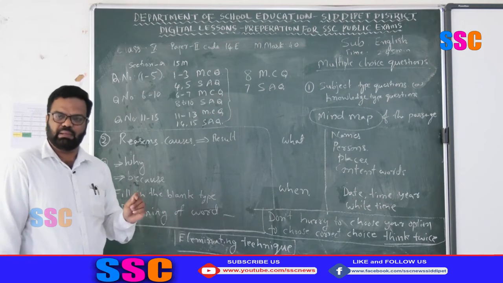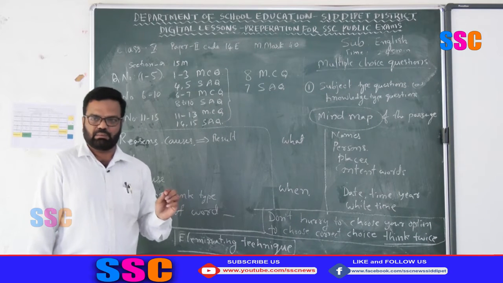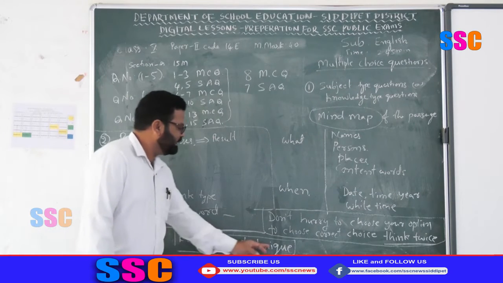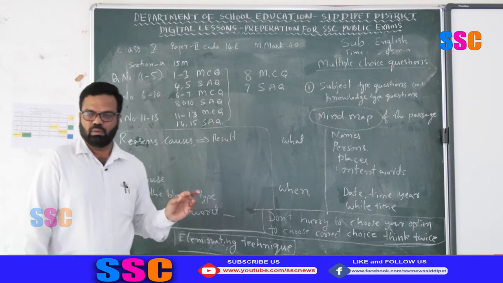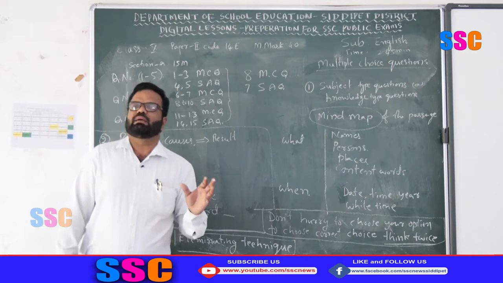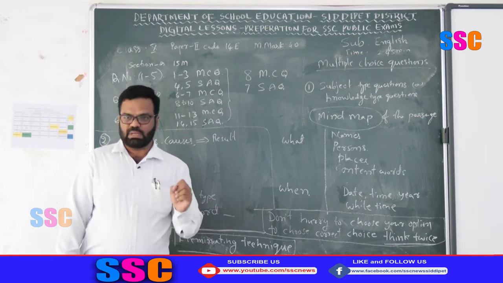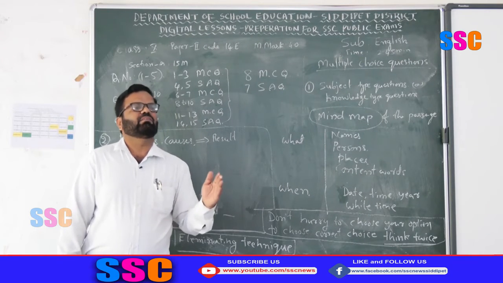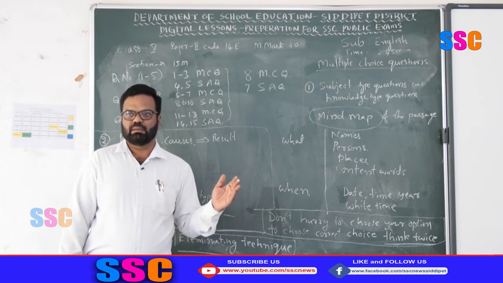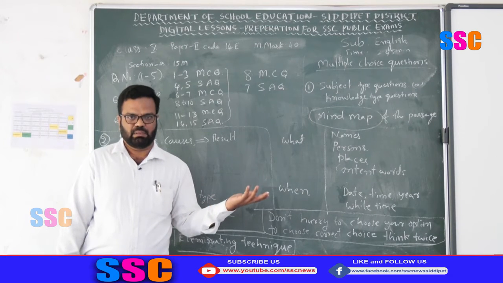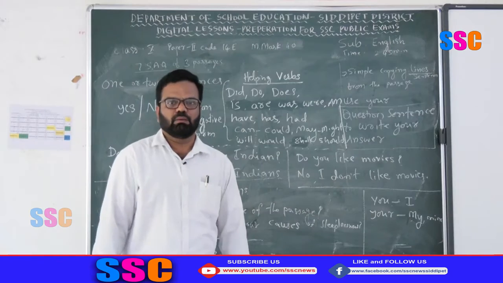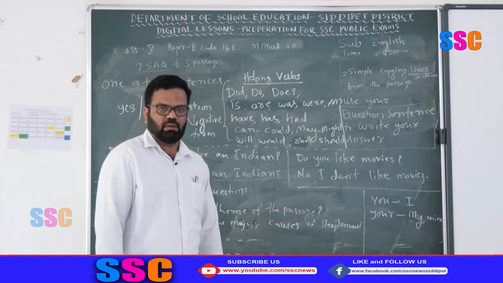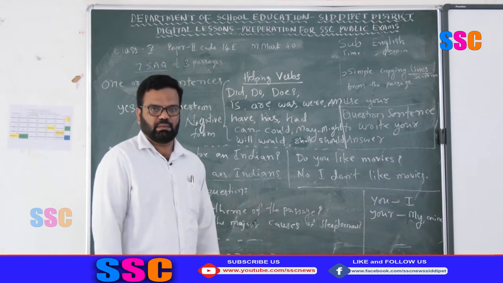If you don't find the answer, the last technique is the elimination technique. Okay, if you are not able to choose the correct answer, what you have to do is eliminate the options one by one, then the last option is your answer. There is no way out. Now let us see the short answer questions of the 3 passages.